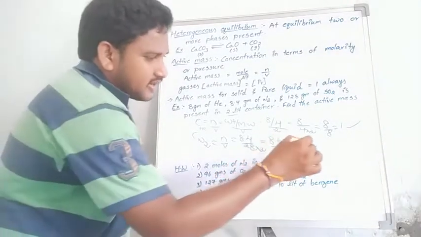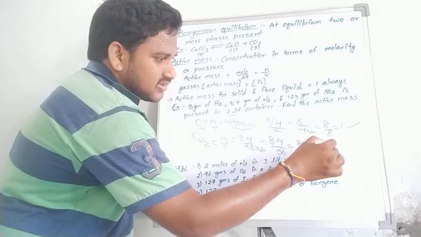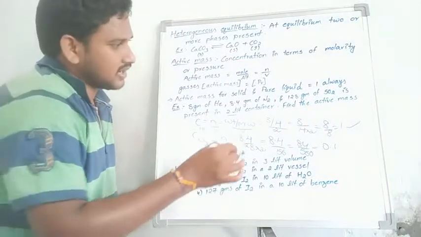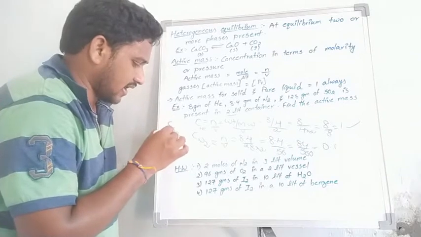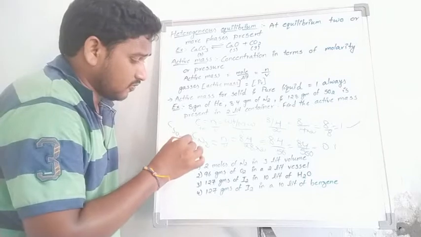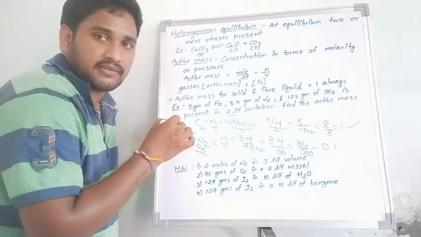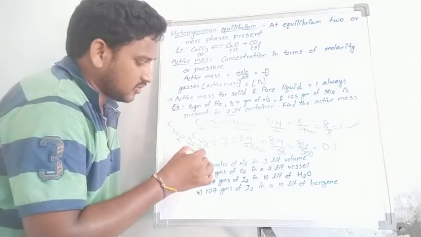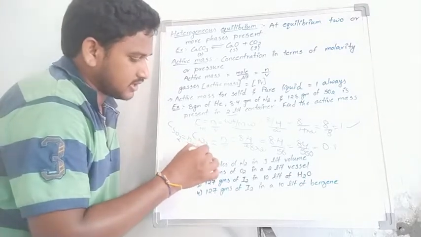Approximately what is the value? 0.1 something is the active mass we get. Okay, students, one more. 128 grams of sulfur dioxide, n by V. What is the molecular weight of sulfur dioxide? It is 32 plus 32, that is 64, and the volume is 2, so 128 by 128, that is 1.